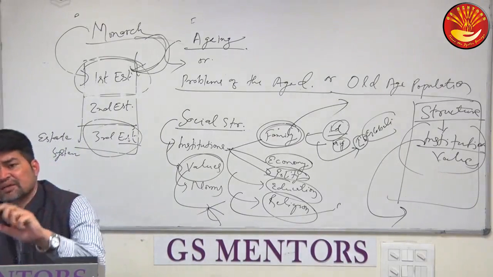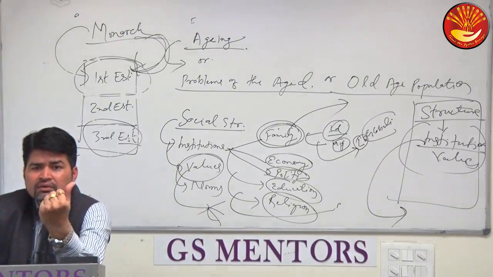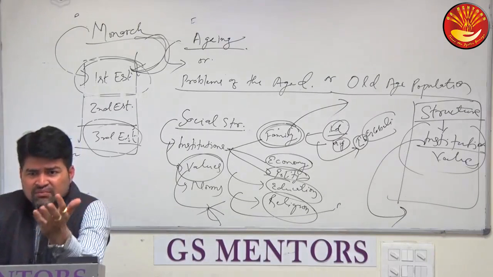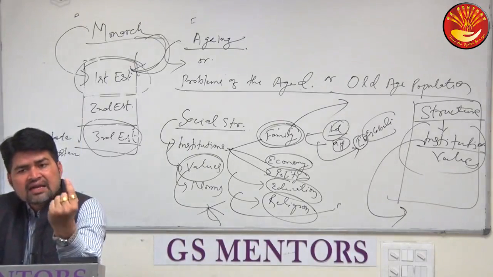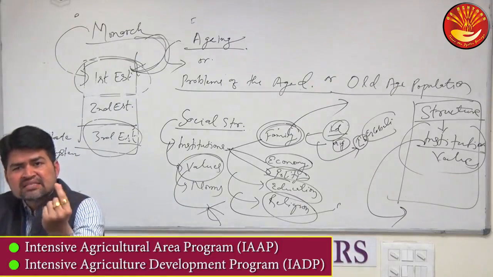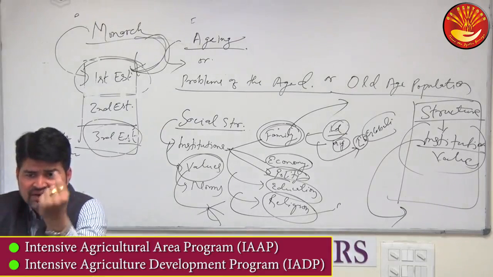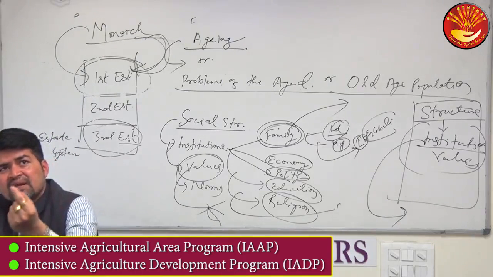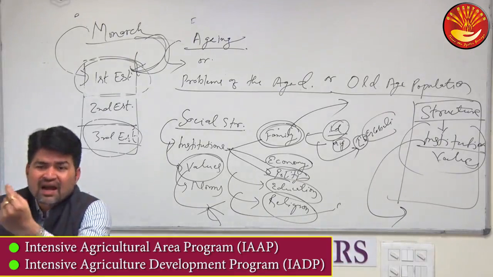I told you earlier also that the Green Revolution was the result of two programs and interventions by the government for agricultural growth and development, right. IAAP, Intensive Agriculture Area Program, and IADP, Intensive Agriculture Development Program, IADP.